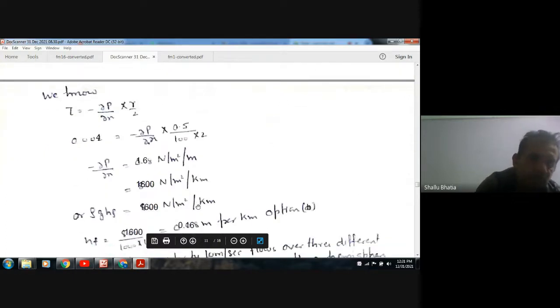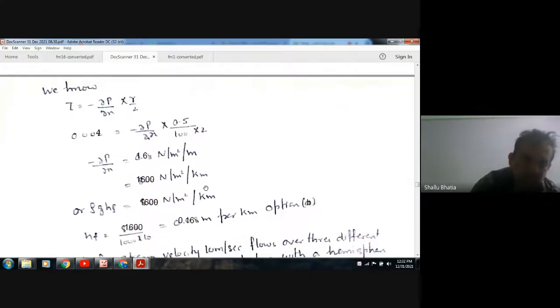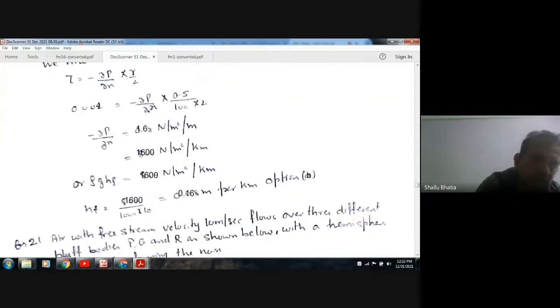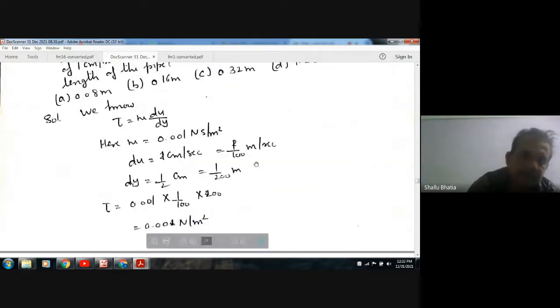In terms of kilometer it will be 1600 Newton per meter square per kilometer. So this is the pressure difference per kilometer, which is also equal to rho g hf. From this we can calculate hf, which will be 0.16. Option B is the right answer.